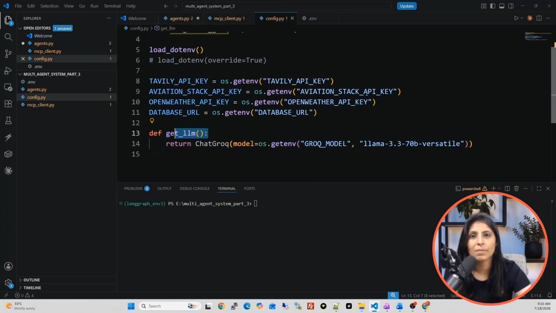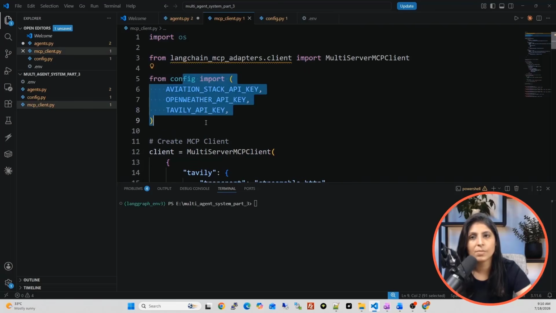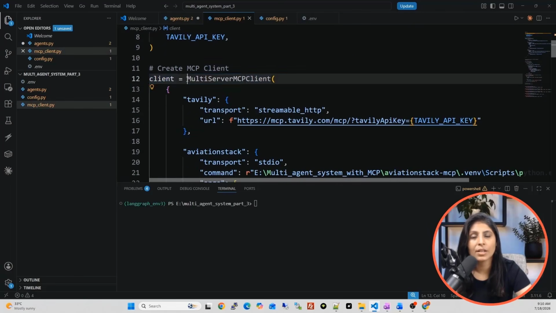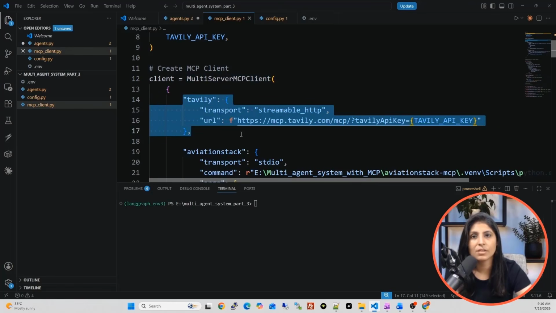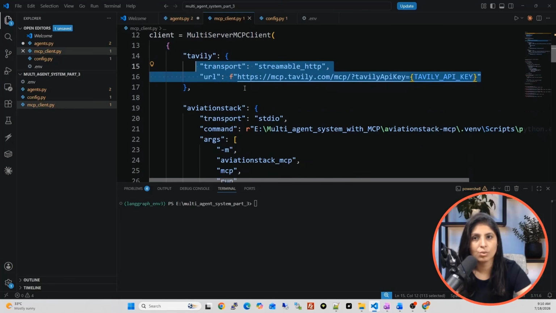See, we have these API keys over here. So we are importing these API keys from the config.py file in our mcp_client.py file. Then in the client variable, we are creating the MCP client and connecting it with all the MCP servers. See, first we have a Tavily MCP server, which is a remote MCP server, and this is how you use it.